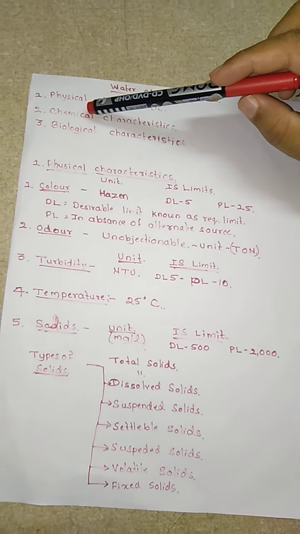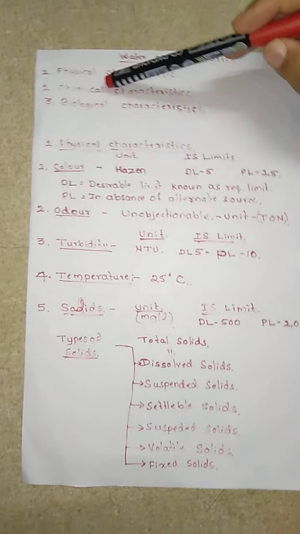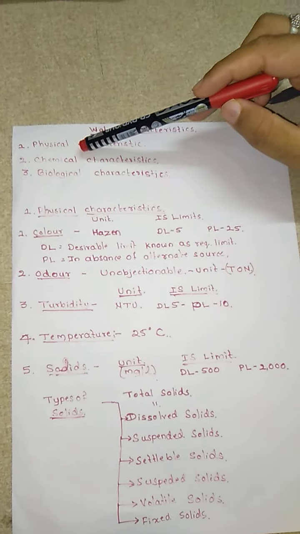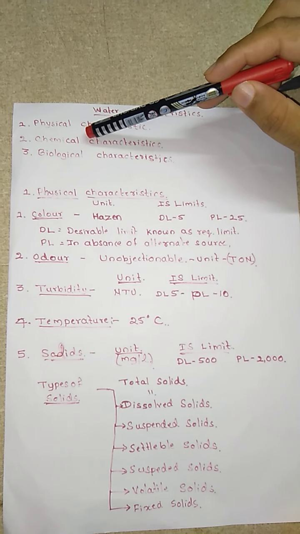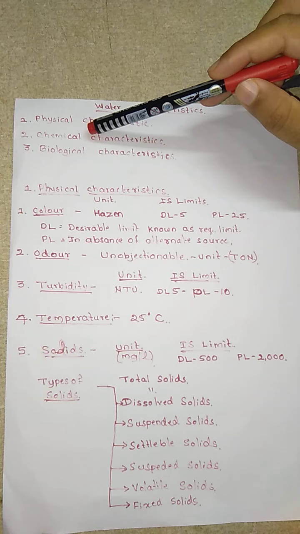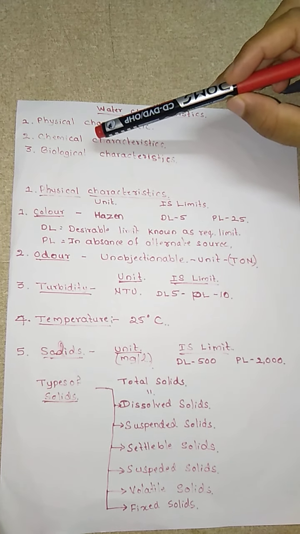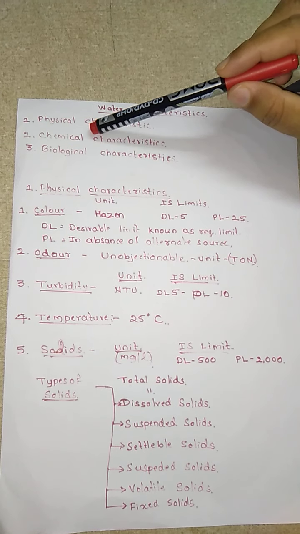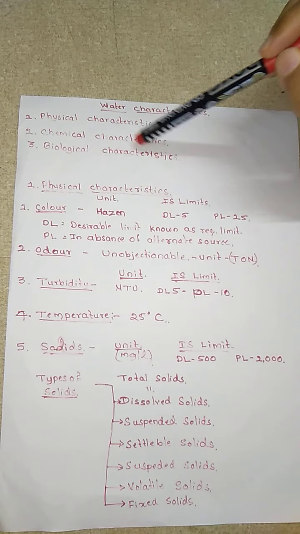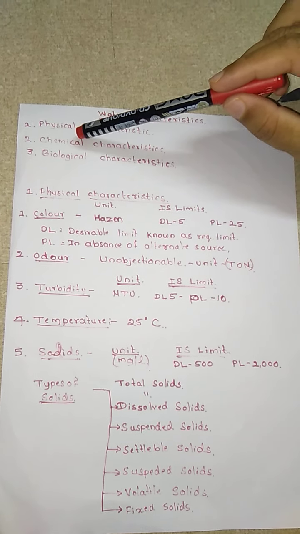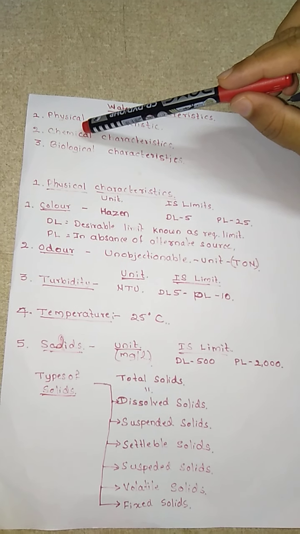Now, what are chemical characteristics? Chemical characteristics are nothing but the certain amount of dissolved elements in the water. For example, it will have chloride, some amount of hardness due to salts, alkalinity, and COD, BOD. All these come under the chemical characteristics. That means a certain amount of chemicals is dissolved in this particular water, so the water gets some chemical characteristics.